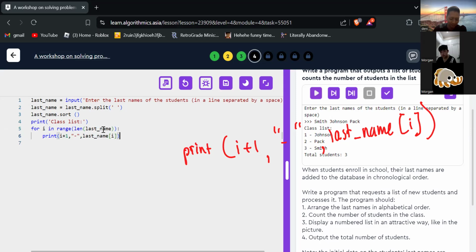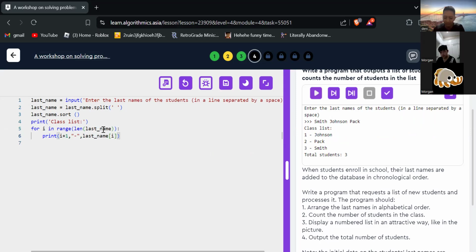Okay, yeah. Now print this line, Morgan.